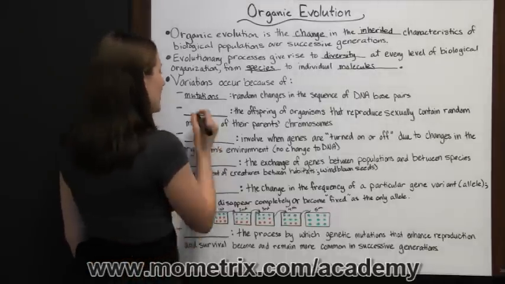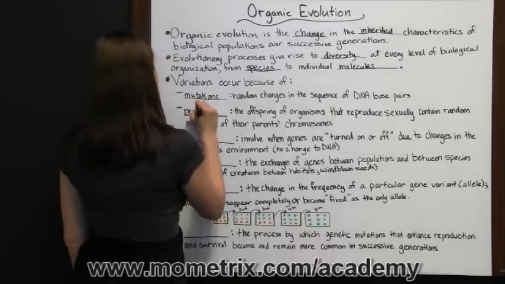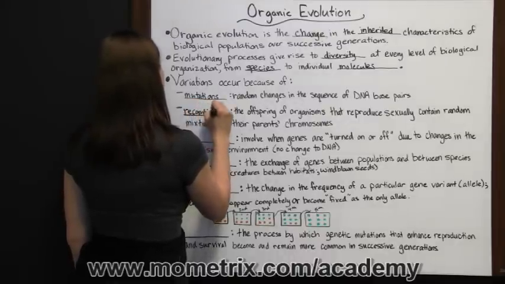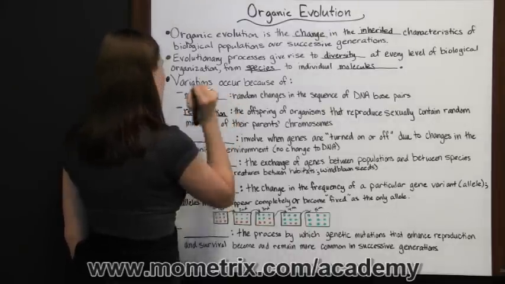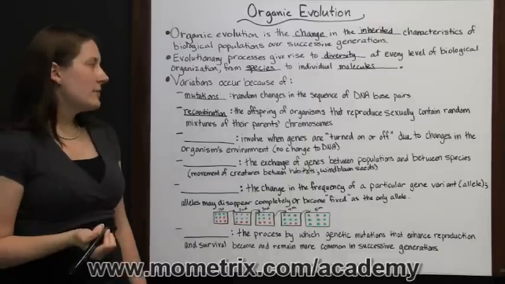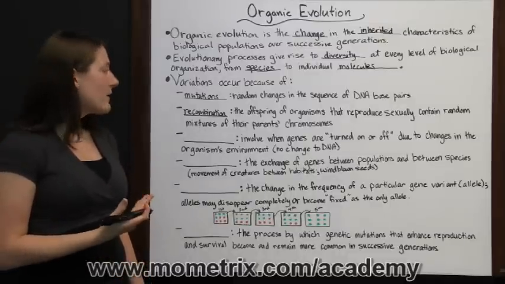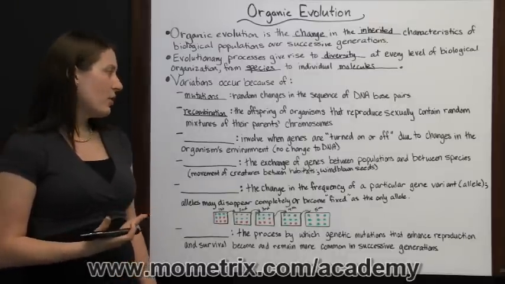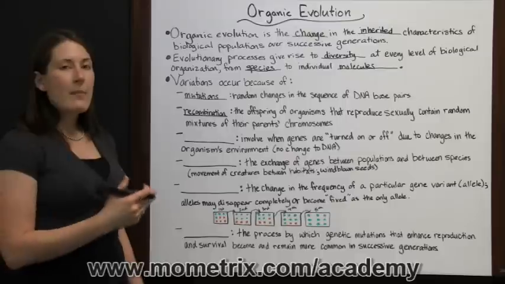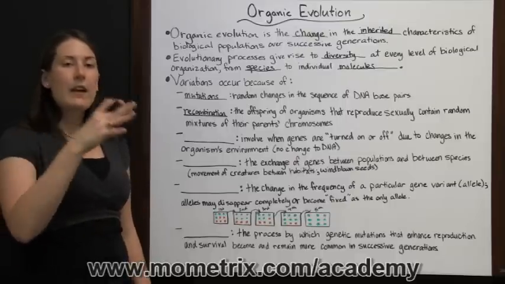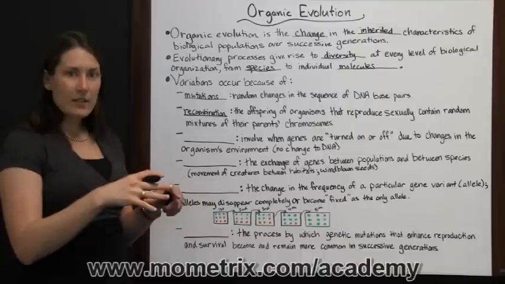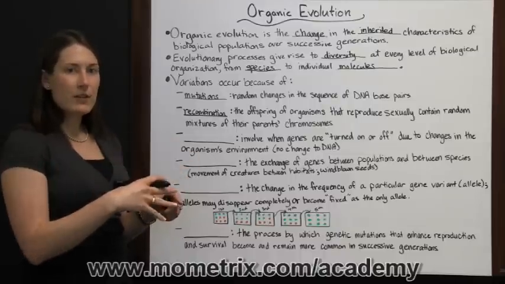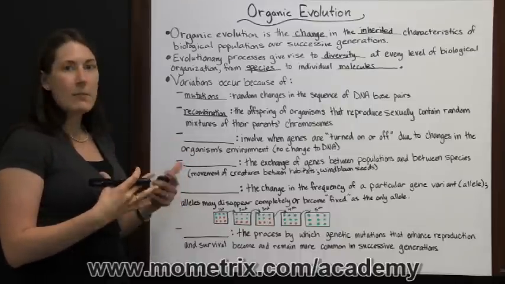Another reason variations could occur is recombination. The offspring of organisms that reproduce sexually contain random mixtures of their parents' chromosomes, and that happens through recombination. So each parent has certain characteristics, and in the offspring, those characteristics are mixed up and combined.